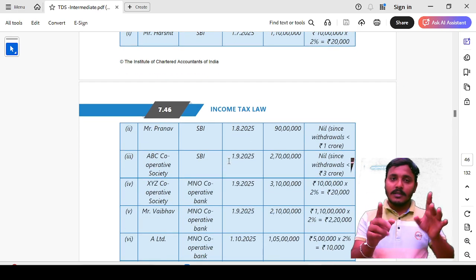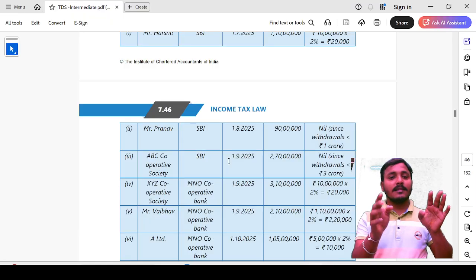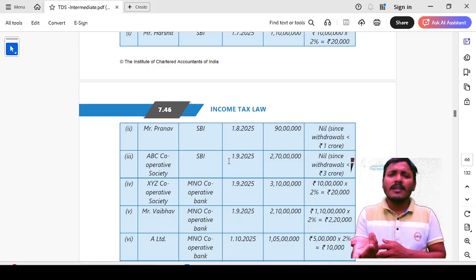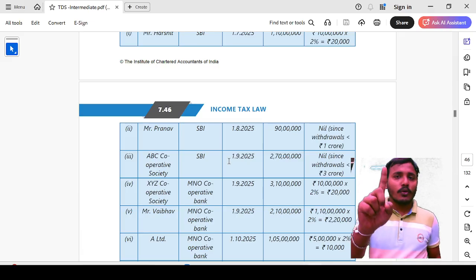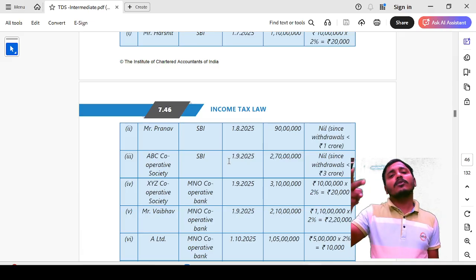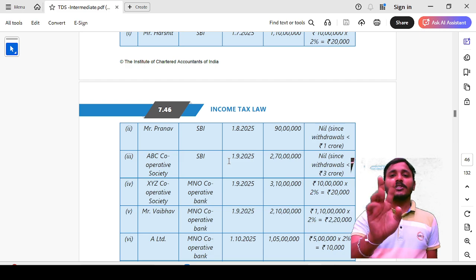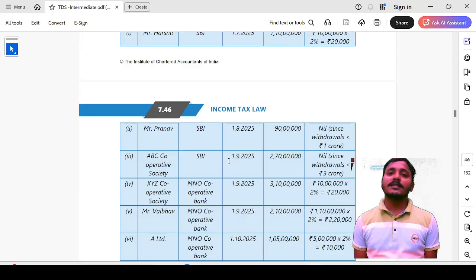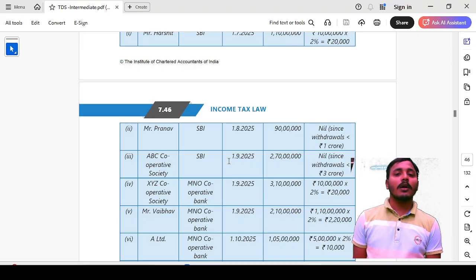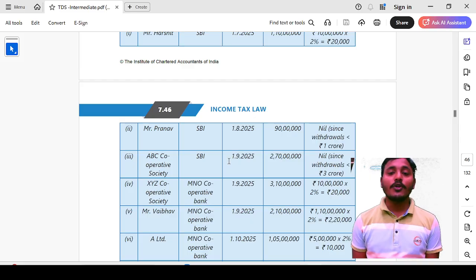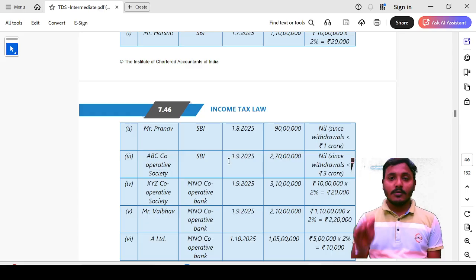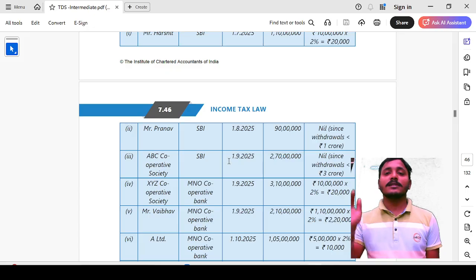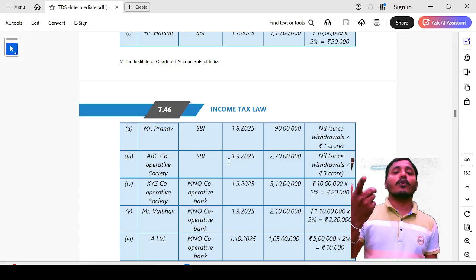Next, the second question, Mr. Pranav. Remember that points 1 to 6 have filed the income tax return, so we are going with that concept only. If they filed the income tax return, the limit of 1 crore is applicable, and on the amount exceeding 1 crore, 2% TDS will be applicable. Keep these 2 points in mind. Mr. Pranav is also withdrawing cash from the SBI, on 1st August 2025, an amount of rupees 90 lakhs. For him, there is no TDS liability because his 90 lakhs is less than 1 crore rupees.